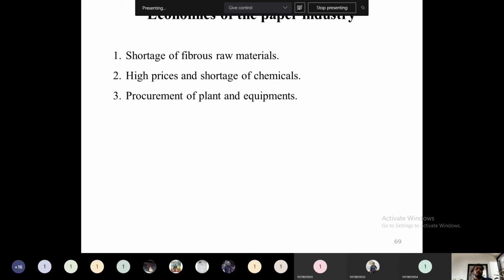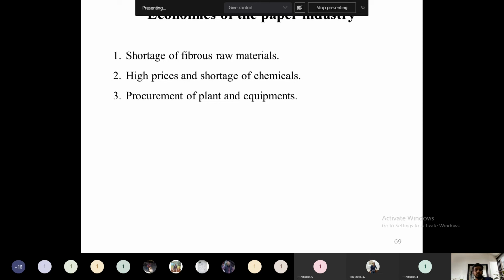We have a technology to manufacture pulp using various raw materials, but we don't have indigenous technology developed within India for paper manufacturing, like the Fourdrinier machine. The technology comes from other countries, and the equipment will be manufactured by other countries. We have to depend on the import of that machine.